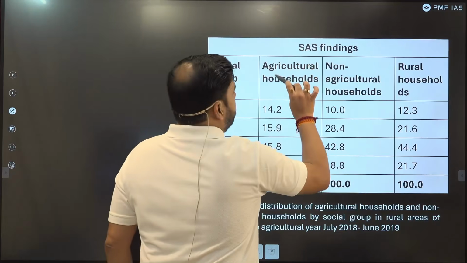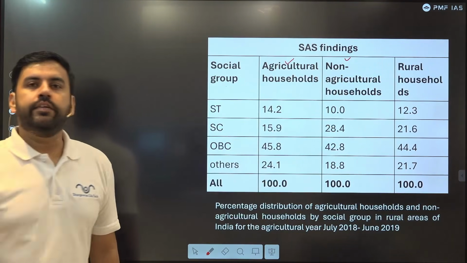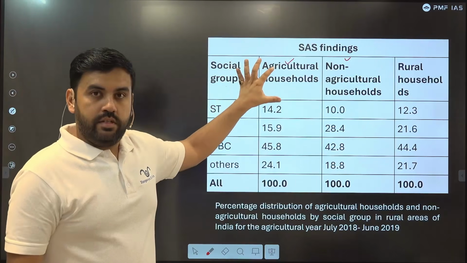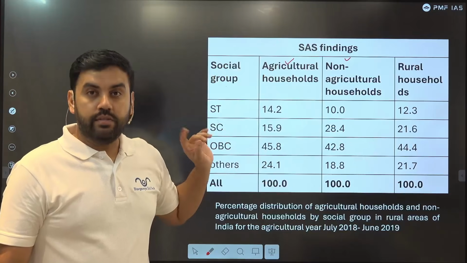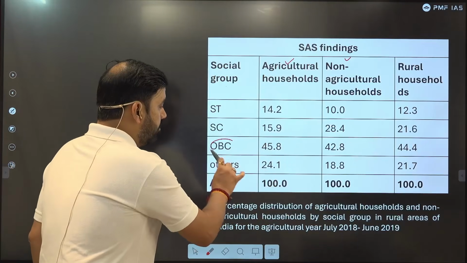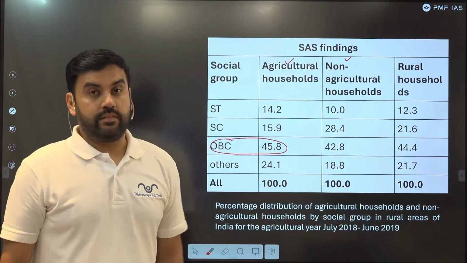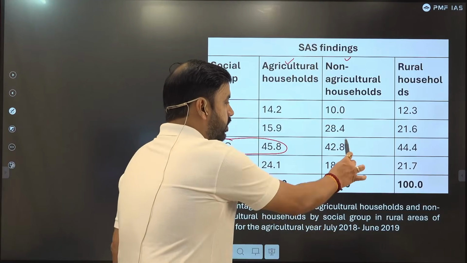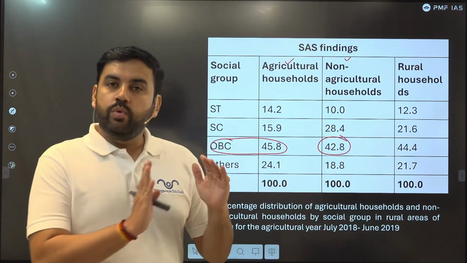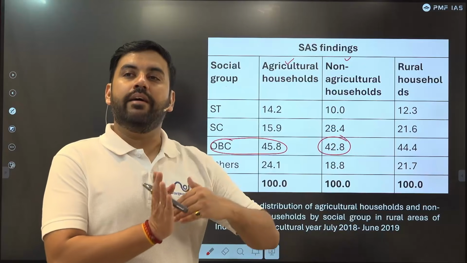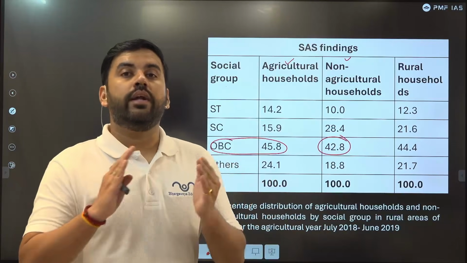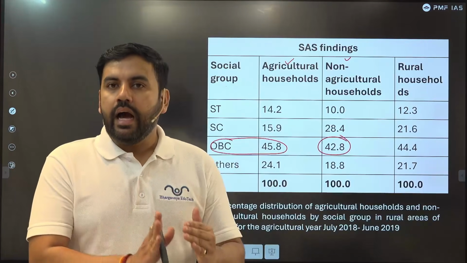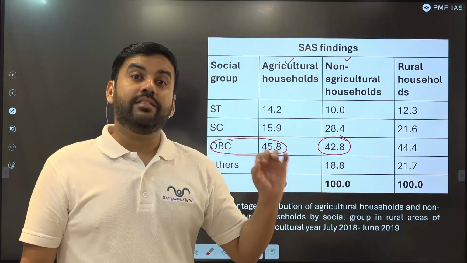Now, the first finding is with respect to the caste division. As far as agricultural households are concerned, the majority of agricultural households in rural India are from other backward classes. Then come non-agricultural households also. So whether a rural family is in agriculture or in the non-agriculture service sector, industry, trade, transportation, whatever, on both sides OBCs are the highest.